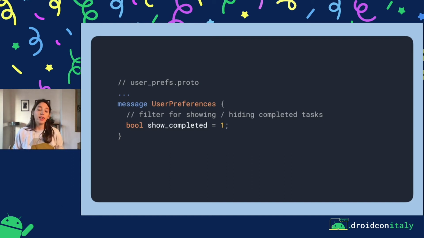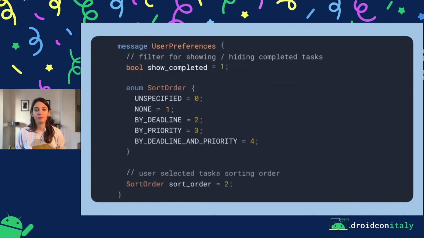Inside, you would define a message with a name. And inside the message, you would define your types. And then at compile time, this will generate a class. So you will end up with a user preferences class that contains a Boolean field that's called show completed. And then that one that you see there is just an index that's used internally by protocol buffers.